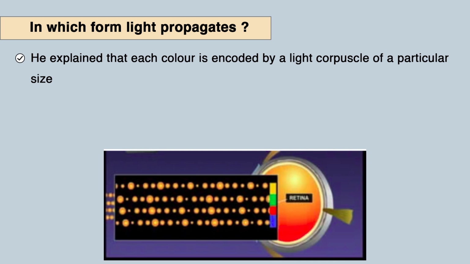So, we have different colors of light, and each color is encoded by the particle size of this light corpuscle. So, if we have that blue color and then the red color, then the particle size of that blue color, violet color, will be different from that of the other color.